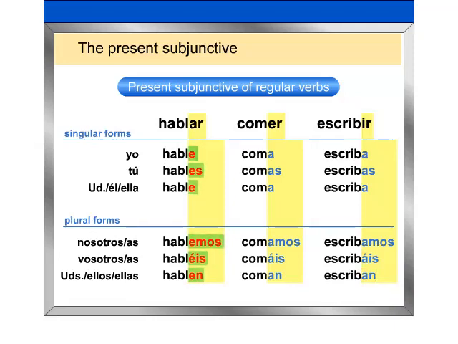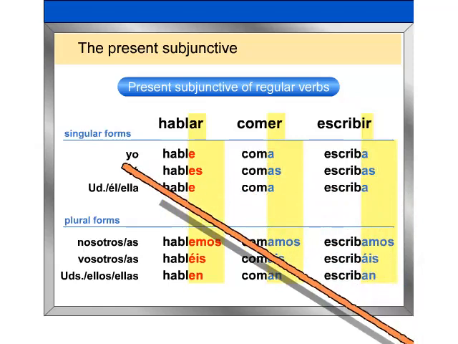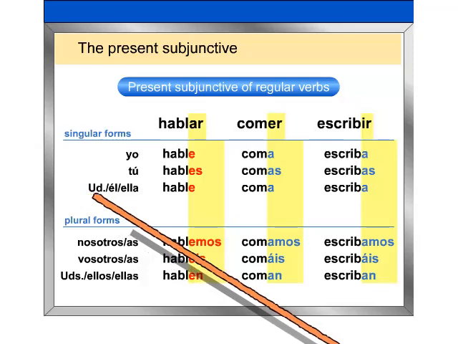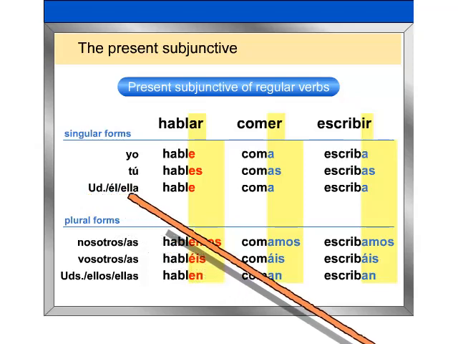Likewise, ER and IR verbs in the present subjunctive use the endings normally associated with AR verbs in the present tense. Also note that in the present subjunctive, the yo form is the same as the usted, él, ella form.